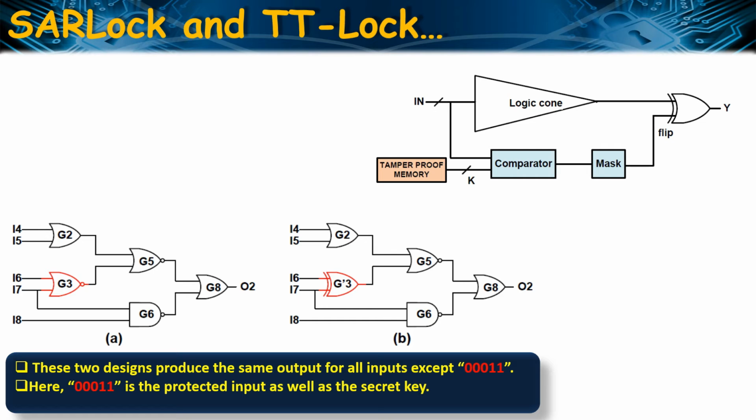This input pattern is called the protected input pattern. A restoring unit comprising a comparator generates a flip signal which is XORed with the primary output. The flip signal becomes 1 if and only if the input matches the key. For the correct key, which is the same as the protected input, the additional inversion introduced by TTLock restores the correct functionality. So here in this example, these two designs produce the same output for all inputs except the input 00011. So here 00011 is the protected input as well as the secret key.